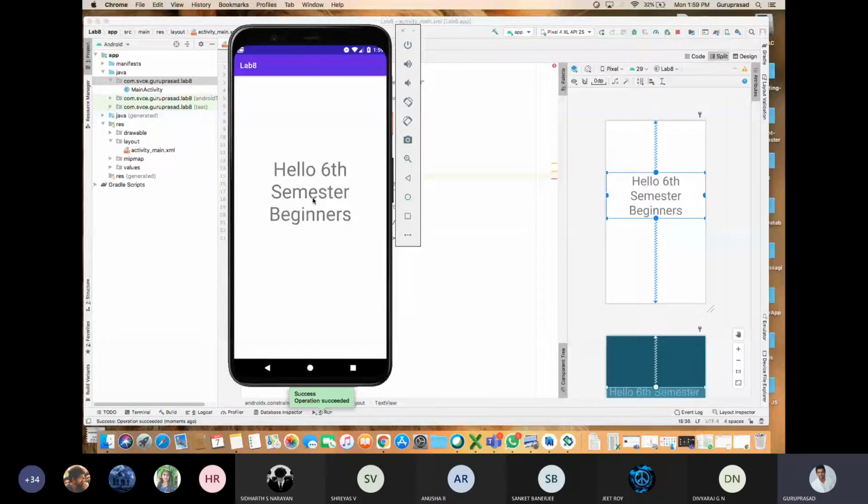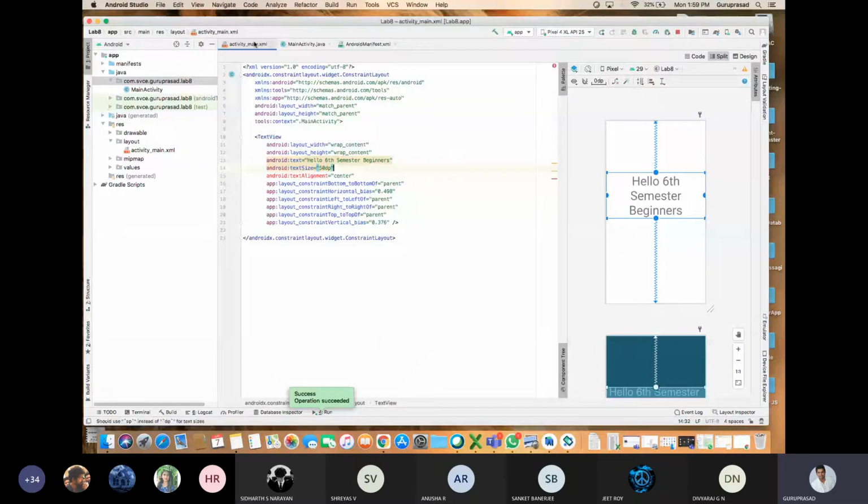Instead of hello world, I have told hello 6th semester. Then I need to increase the size. Size I am increasing and I need to align it center. Is that fine? Clear? So like this, I was changing the XML. Whatever I'm reflecting in my main activity, since in Android manifest I have told the launcher, the first page is my main activity.